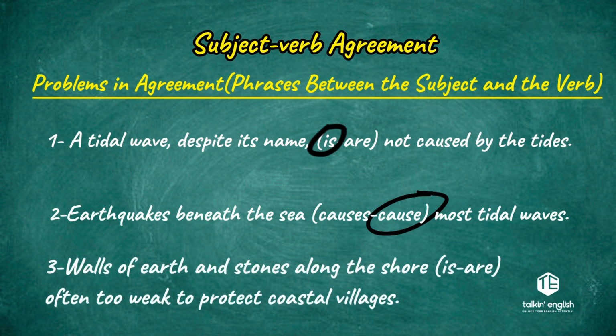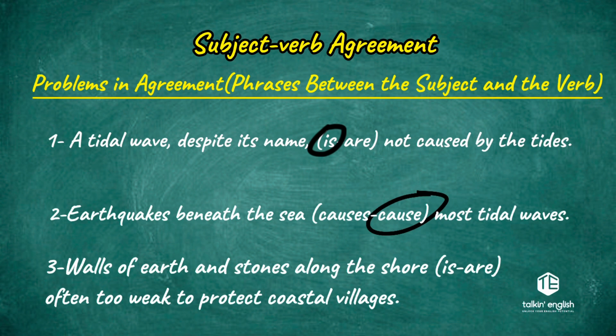Now question number three. Walls of earth and stone along the shore is or are often too weak to protect coastal villages. Now look at the words before the verb. Do you have a phrase? Do you have a prepositional phrase or a participial phrase or not? Yes, we have a prepositional phrase here. Actually, more than one prepositional phrase.